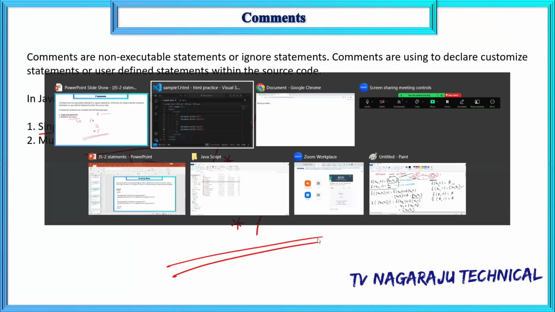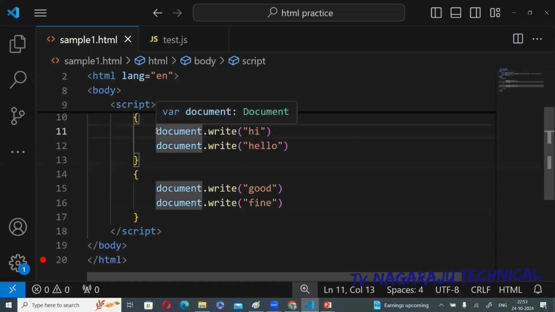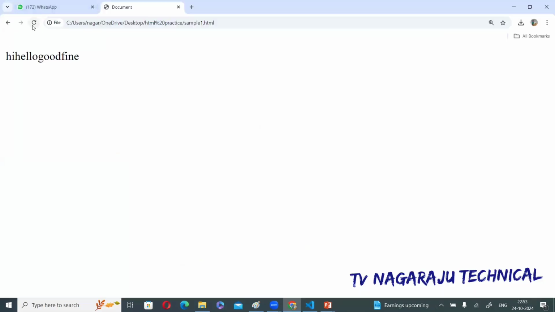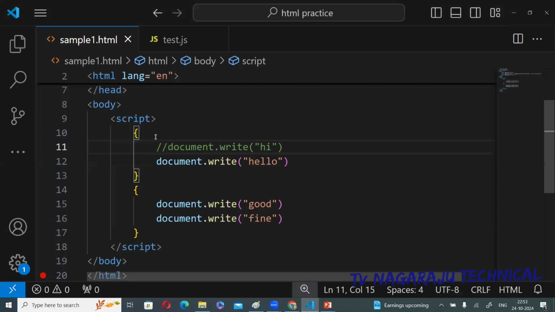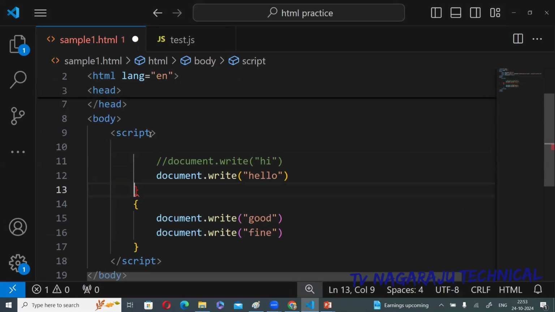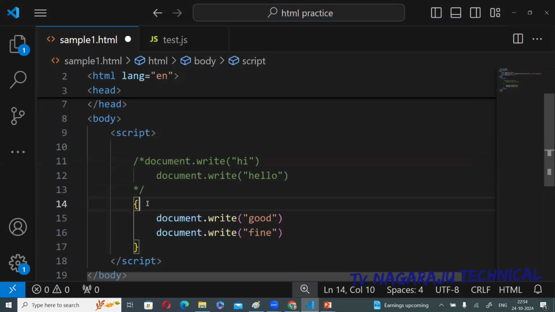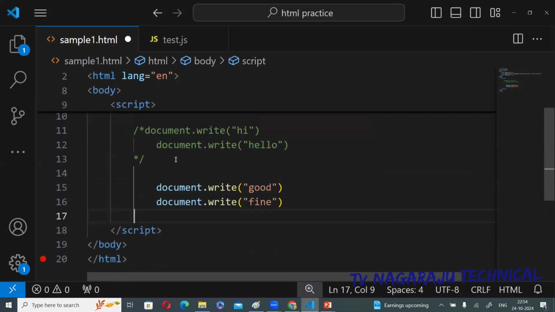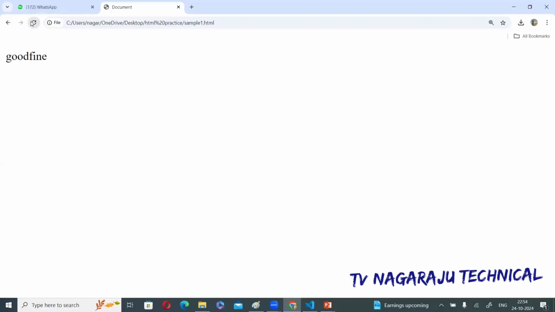I will show you one example here. This is single line. Observe, the color changed. Now execute. The first hi is not at all executed. That is called a single line comment. Now what I am doing? Slash star. Here I will write star slash. Even though I am removing the flower brackets, now observe, this is the multi-line comment. These two lines are not executed. Clear? That is comments.